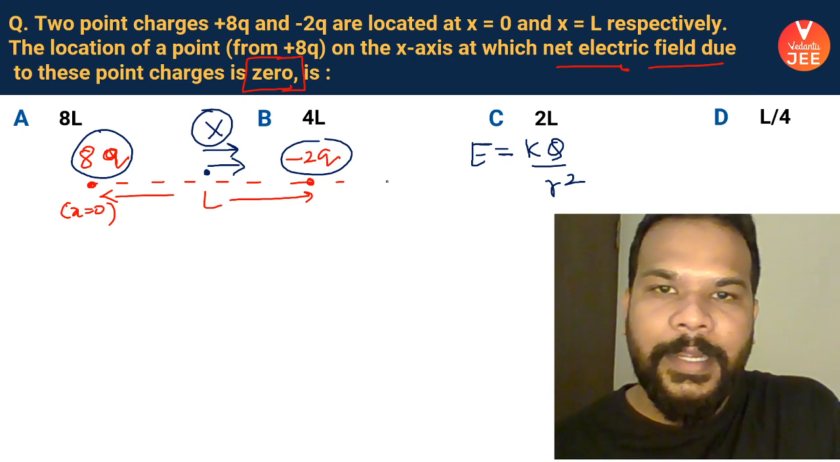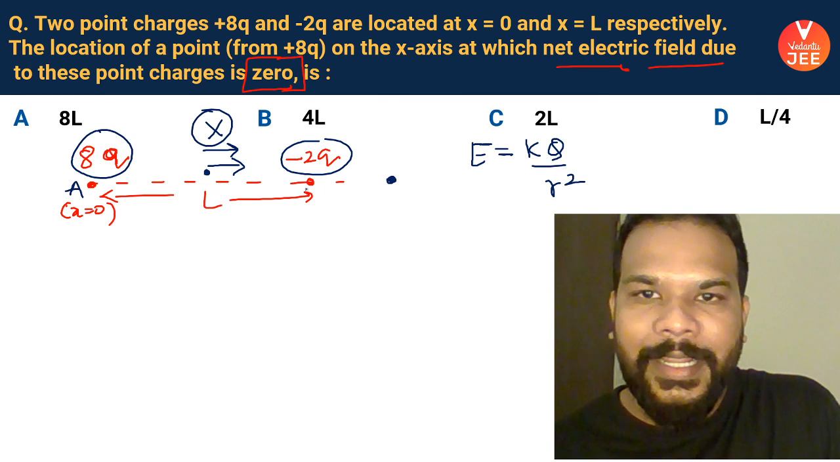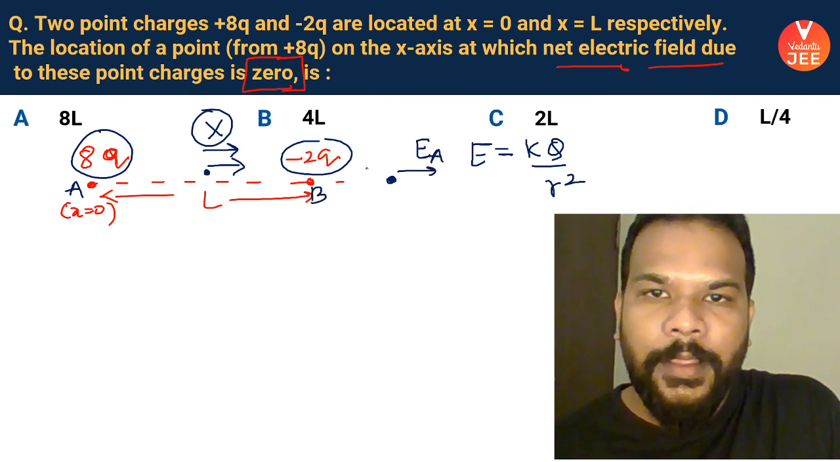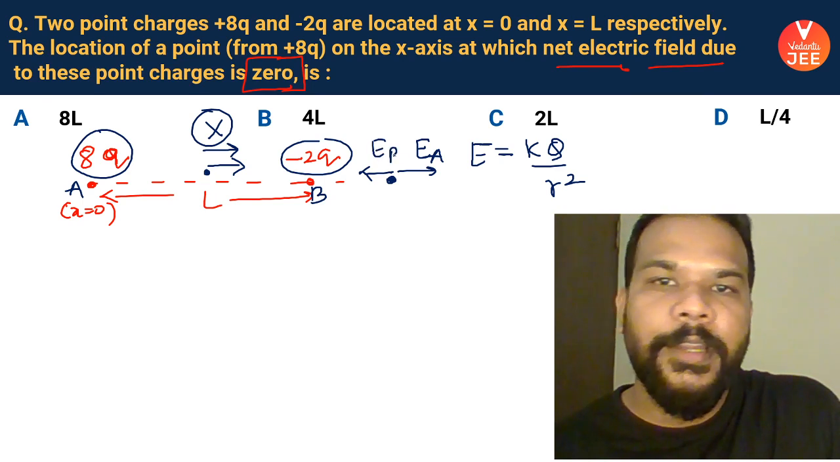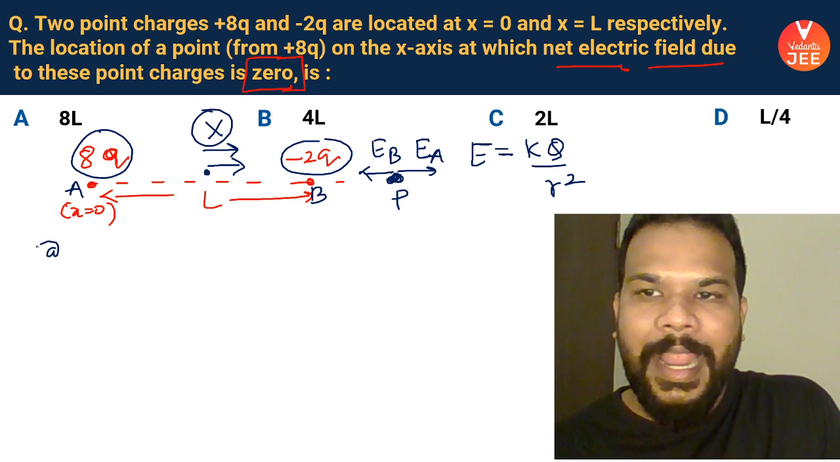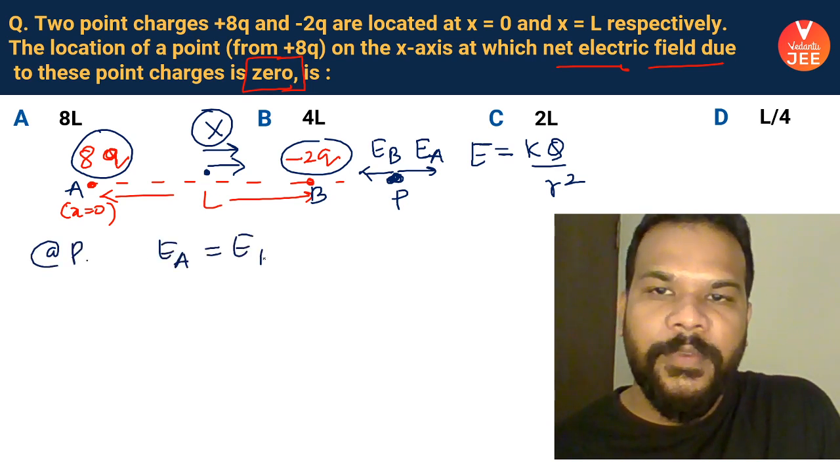So that's why the electric field will become zero somewhere here. If I call this point A and this point B, this is the direction of the electric field due to A and this is the direction of the electric field due to B at this point. So if I say that at P, the electric field due to A is equal to the electric field due to B,